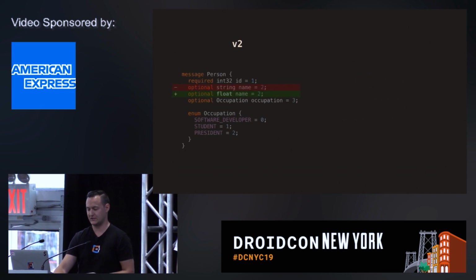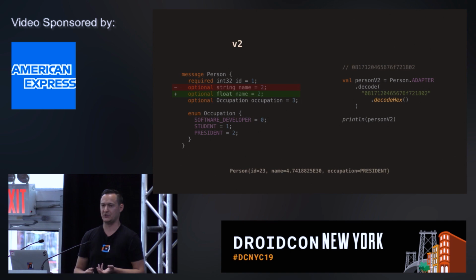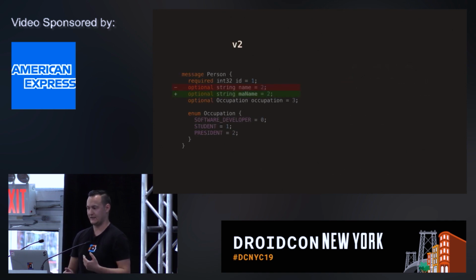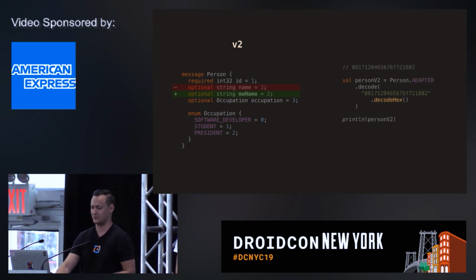Another dangerous situation is when you change the type of the field, because in this case you can see that deserialization doesn't fail, but it gives you an obviously incorrect result. So this can be even more dangerous in practice than just failing deserialization. And lastly, if you just rename the field, it's a completely safe operation, because maybe you noticed that the serialized version of the data doesn't mention the field names at all, so they're just present there for the code, so you can rename them as much as you want.